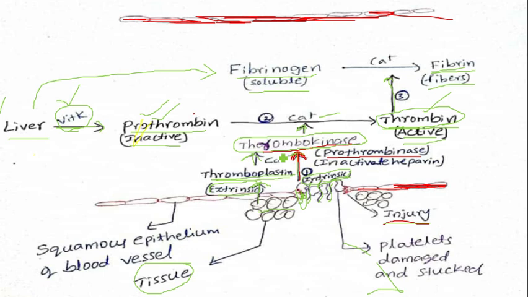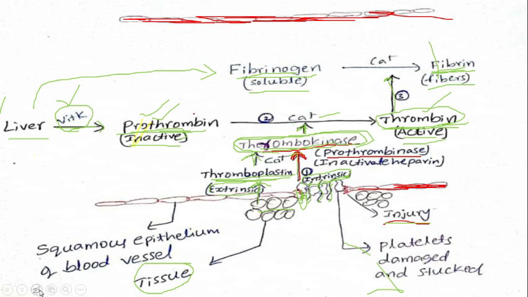These damaged platelets produce thrombokinase. Apart from that, the damaged tissue surrounding the blood vessel releases thromboplastin, which is again converted into thrombokinase. This thrombokinase converts prothrombin, an inactive form, into thrombin, the active form. This thrombin again helps in the conversion of fibrinogen into fibrin. That is the mechanism of blood clotting.